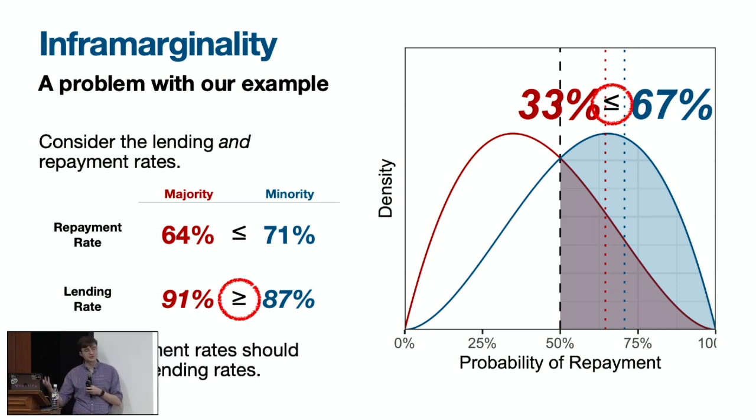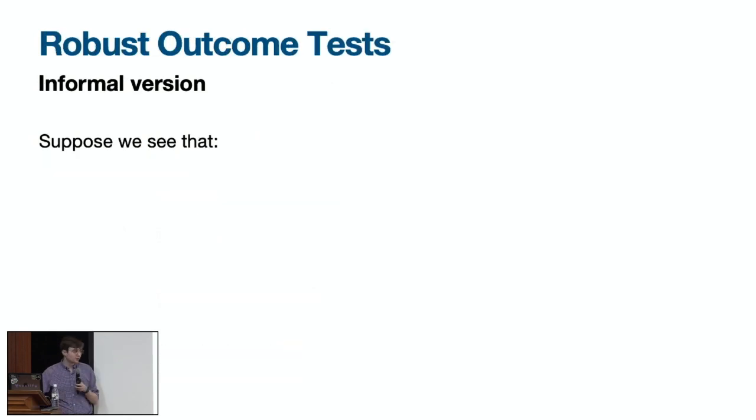So this suggests an intuition, which is that if there's not discrimination, the group with the higher lending rate should also have the higher repayment rate. So in other words, it shouldn't be possible for the outcome test to point toward discrimination, which it does because the repayment rate is lower for the majority borrowers, and for the benchmark test to point toward discrimination, which it does because the lending rate is higher for majority borrowers, unless there's discrimination. So the robust outcome test is just a formalization of this intuition.